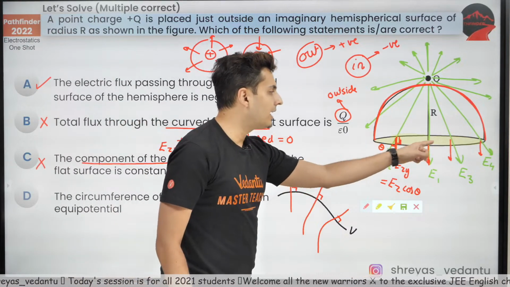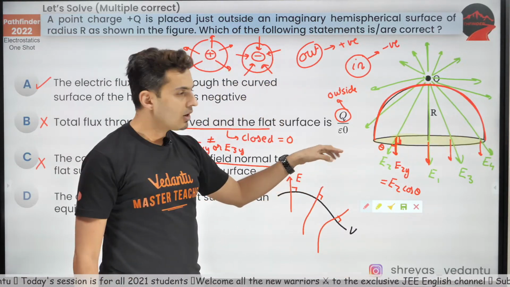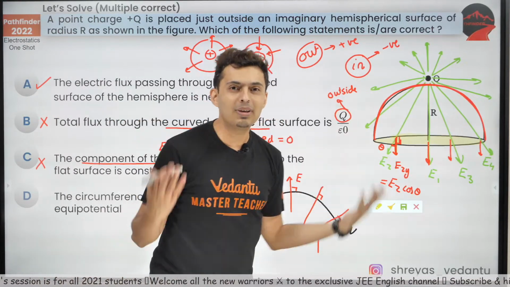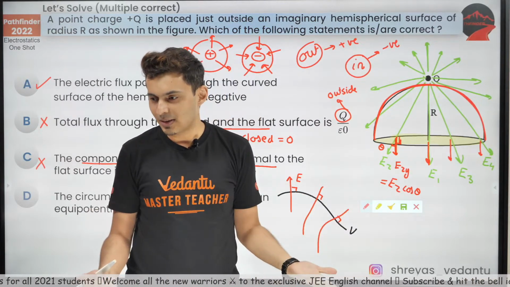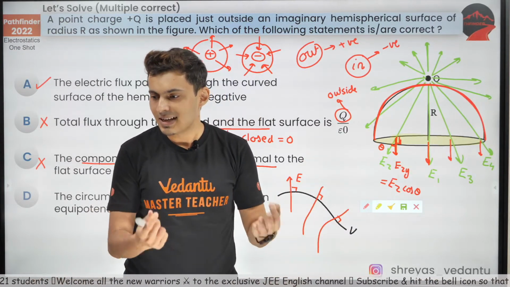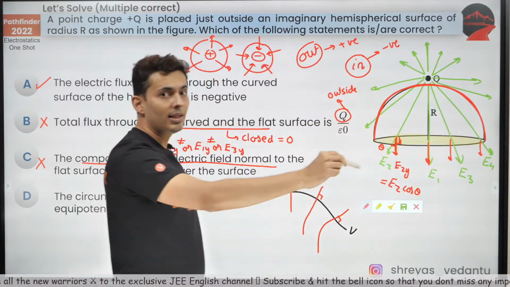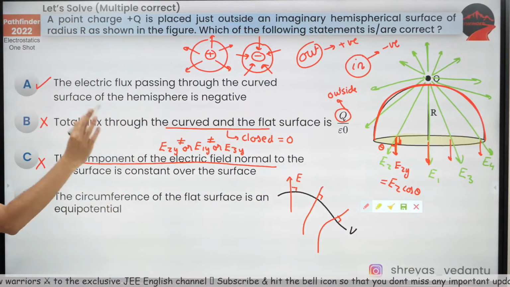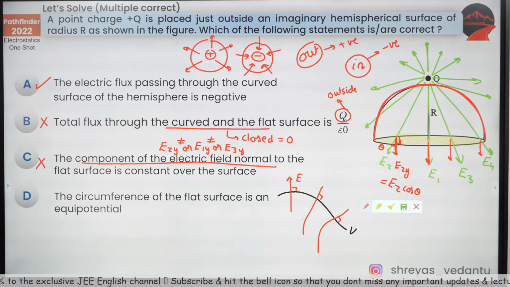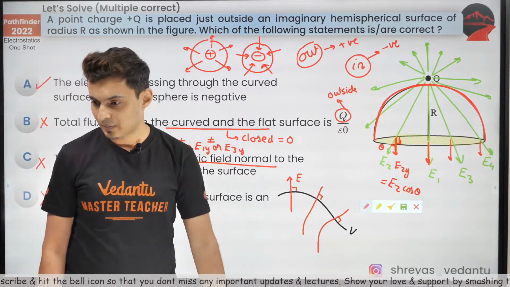Now, do you see the electric field lines being perpendicular on the flat surface? Obviously not. So understand that the flat surface is not an equipotential surface. That is definitely wrong. I hope this is clear.